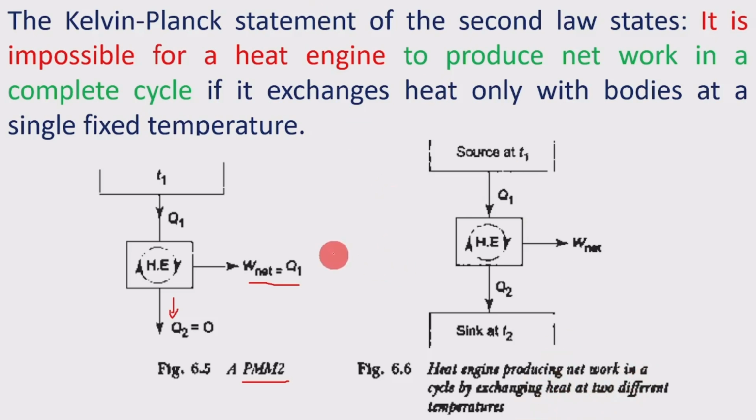Here, by exchanging the heat with a single fixed temperature, the heat engine cannot produce a net work in a complete cycle. That is not possible.